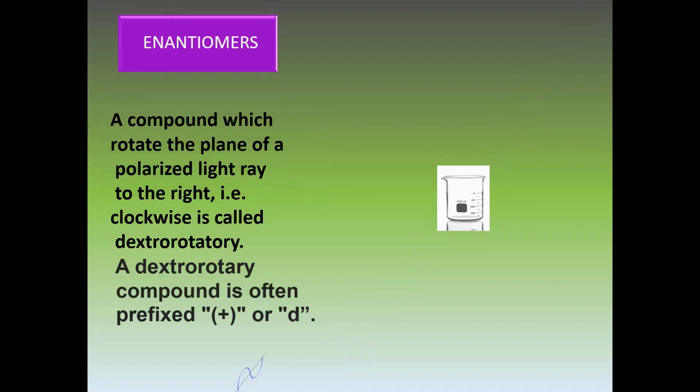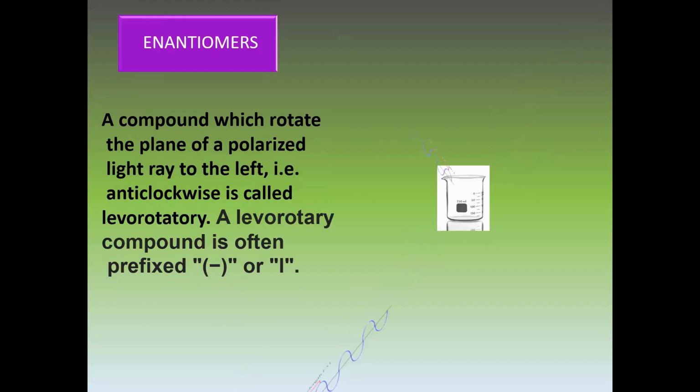But if a compound rotates the plane of polarized light clockwise, it is called a dextrorotatory compound. And if a compound rotates the plane of polarized light toward left, it is known as a levorotatory compound. It is shown by the negative symbol, or L, while dextrorotatory is shown by the positive sign, or D.